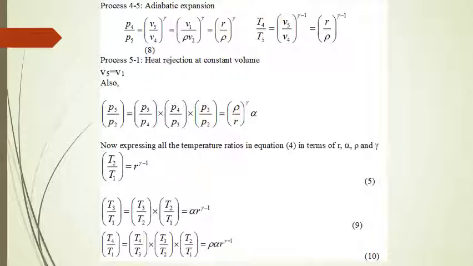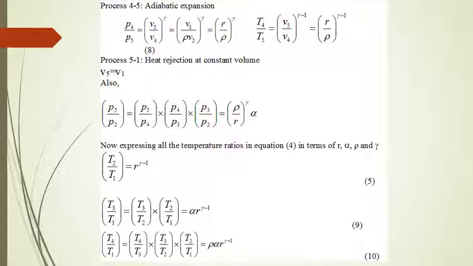And similarly T4 upon T5 is equal to (r upon rho) raised to power gamma minus 1. Also P5 upon P2 is equal to P5 upon P4 into P4 upon P3 into P3 upon P2. So that becomes (rho upon r) raised to power gamma, into alpha.